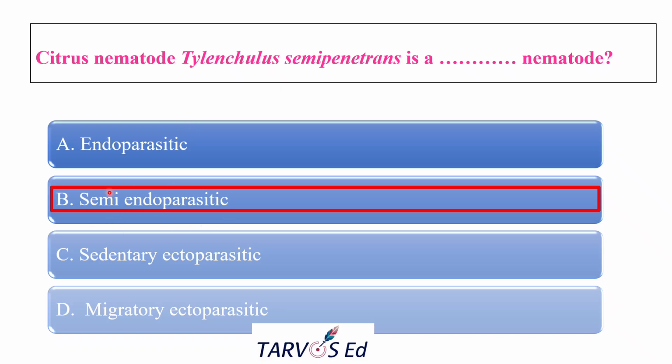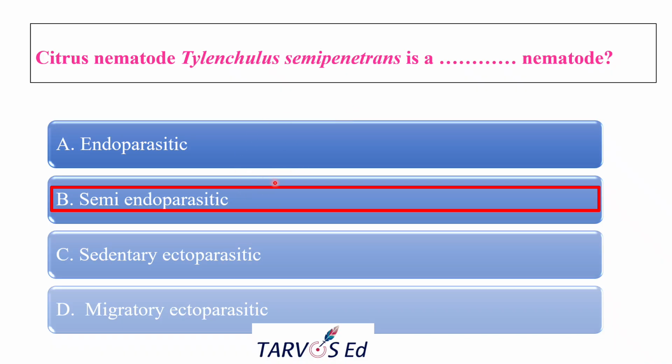Citrus nematode is semi-endo, meaning the female's head and neck penetrate into the root cortex, but the posterior part of the female body remains outside the root in the soil. She becomes sedentary and forms a feeding site inside the root. Part of the body is outside and part is inside. That is semi-endoparasite.